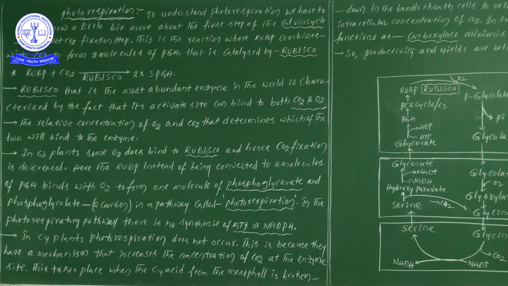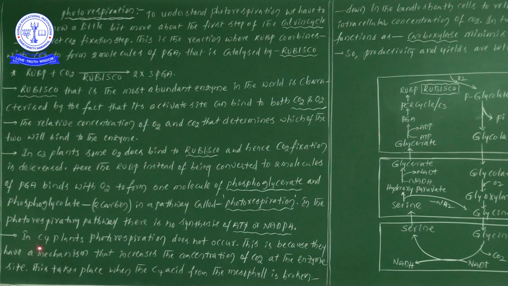So that's why in C4 plants there is no process of photorespiration. Why, sir? The reasons I have given in the C4 cycle, but here also one more time I will give you. Let us move forward to discuss the information. This is because they have a mechanism that increases the concentration of CO2.